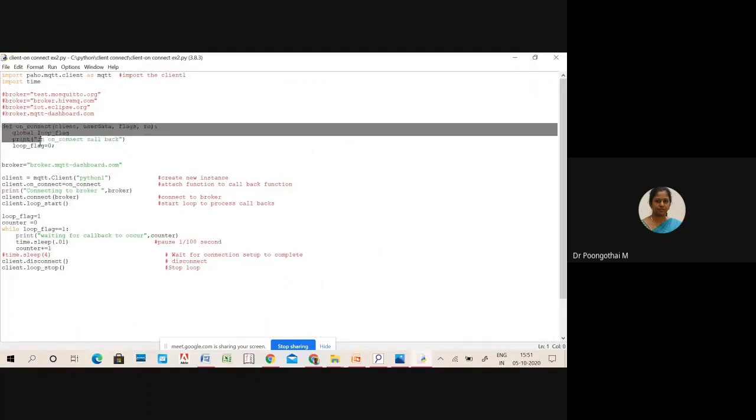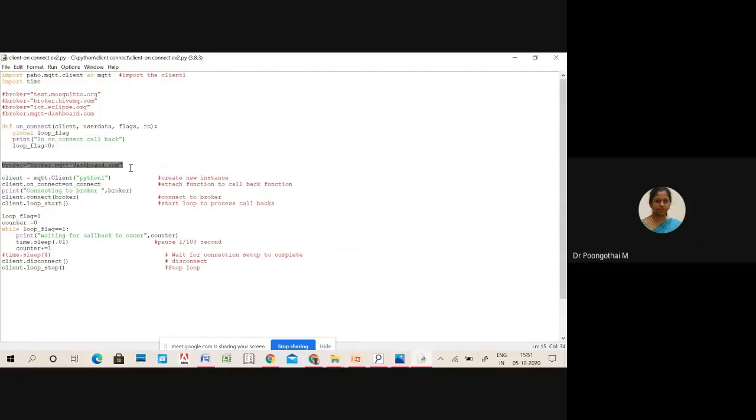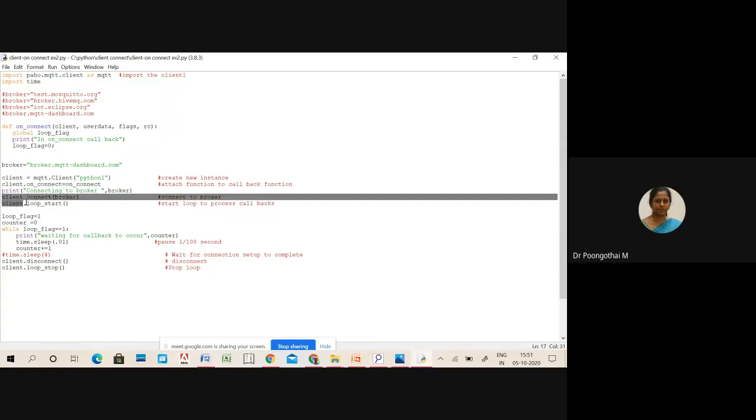So this is your callback function. I have defined the broker address, that is the MQTT dashboard, and a new instance has been created. And next we attach the function to the callback, print the message, and connect to the broker. Here we start our loop to process our callback function. So after the callback has occurred and the flag is set, your program control is transferred here, it's disconnected and the program will be terminated. So let's see how it works.